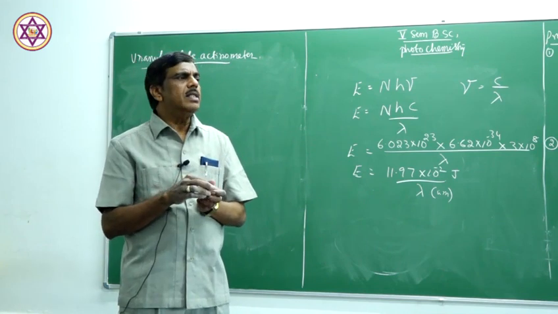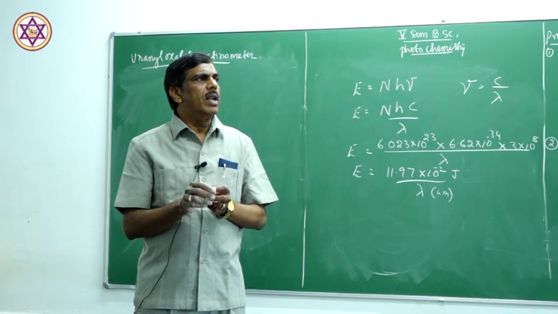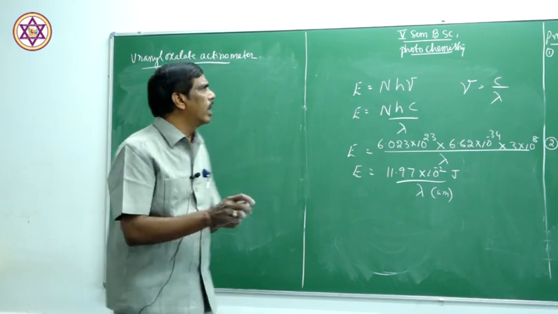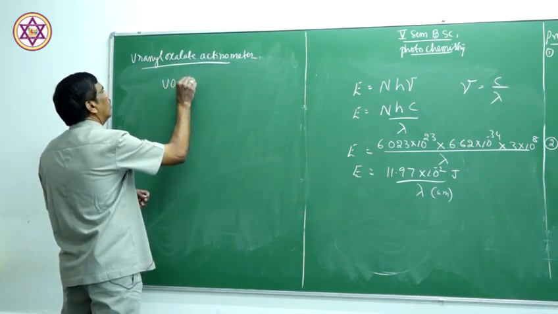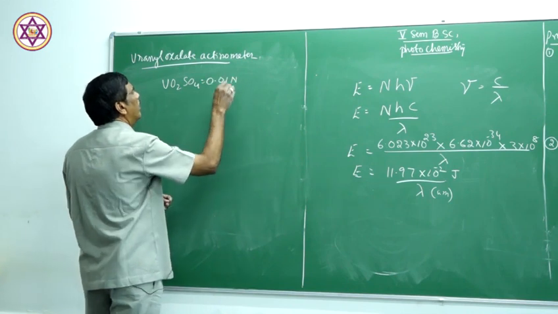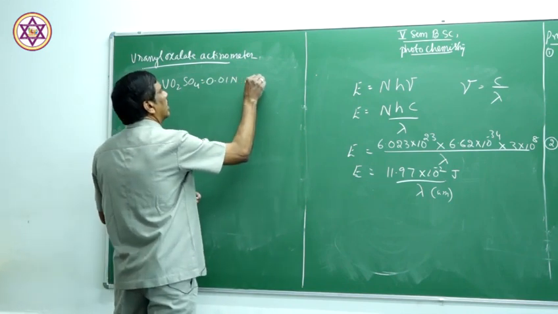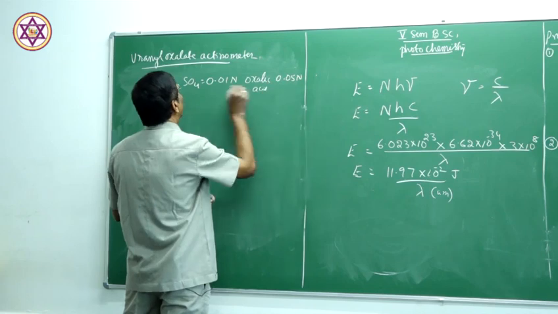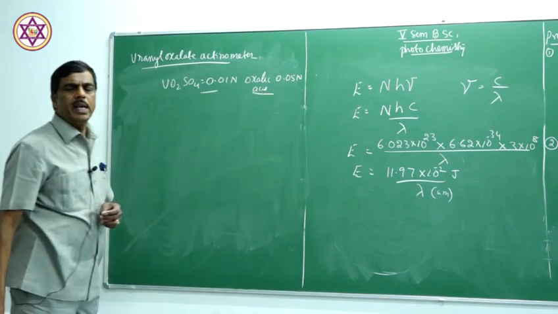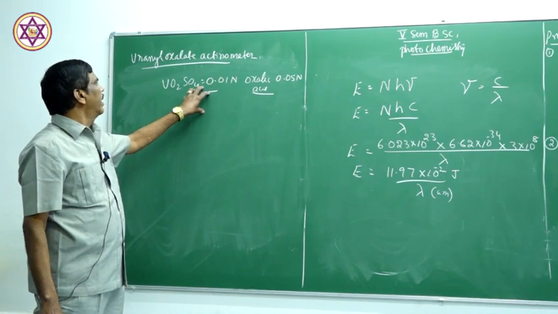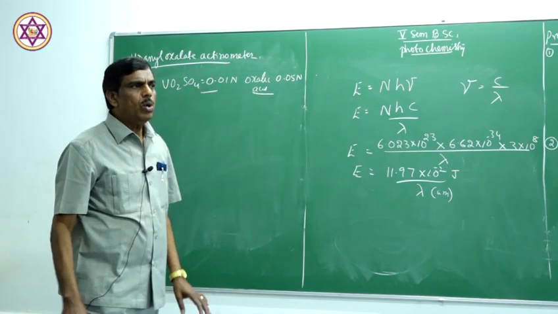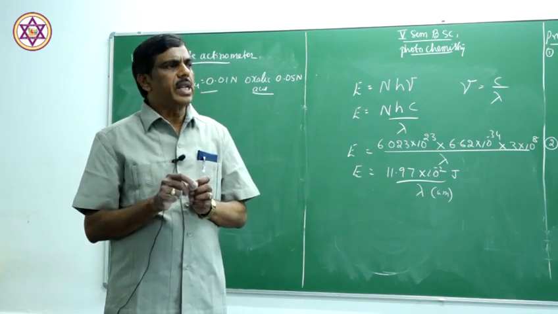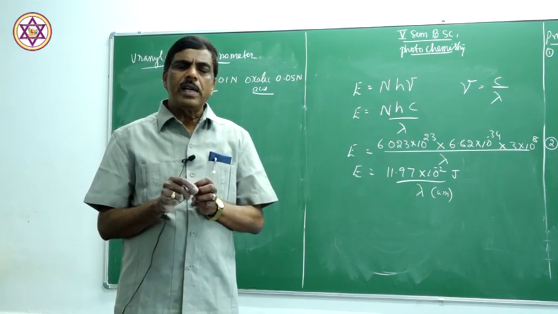This actinometer contains oxalic acid solution as well as uranyl sulfate. Uranyl sulfate 0.01 normal, and oxalic acid 0.05 normal solution. So in this uranyl oxalate actinometer, uranyl sulfate acts as a catalyst. It is called a photosensitizer. In presence of uranyl sulfate, oxalate undergoes decomposition.